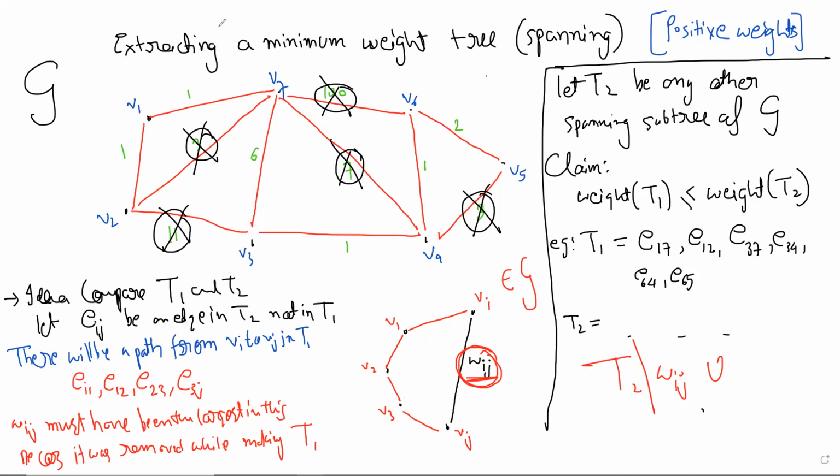Now, try to understand. T2 has this edge. Can T2 have all these edges? No, because T2 doesn't have cycles. It's a tree. T2 will not have all the edges. It may have 3 of them, but it will not have all 4 of them.